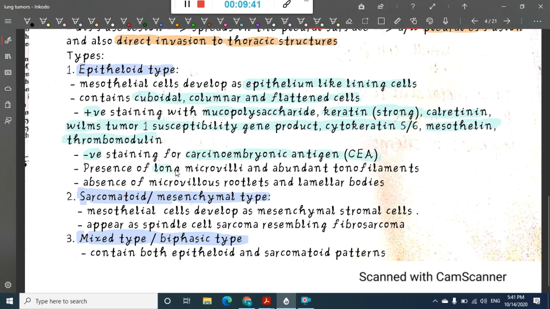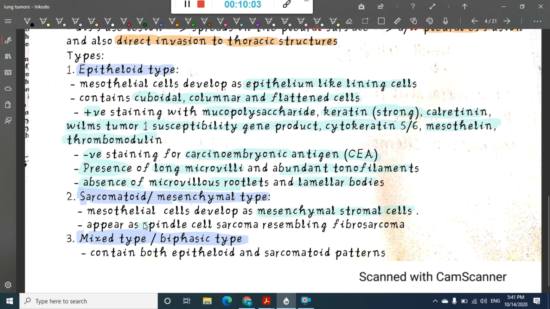They also show presence of long microvilli and abundant tonofilaments, with absence of microvillus rootlets and lamellar bodies. Okay, sarcomatoid or mesenchymal cells: these mesothelial cells develop as mesenchymal stromal cells.